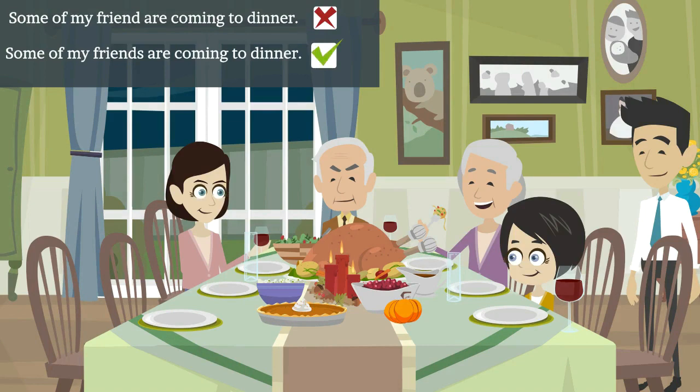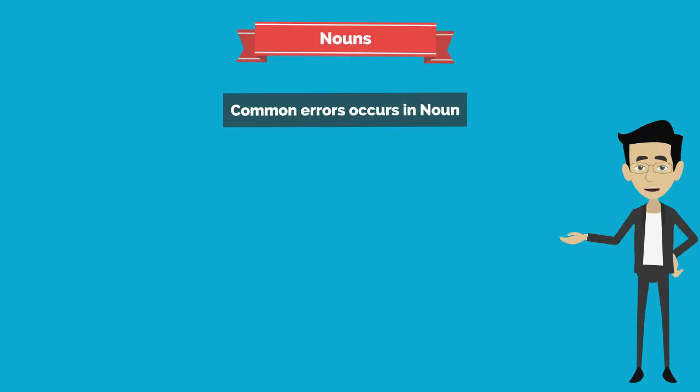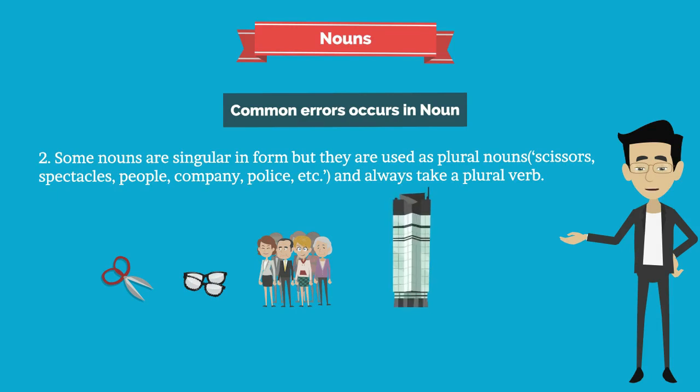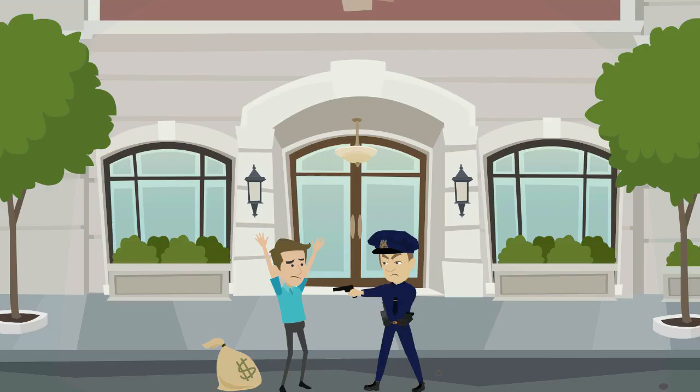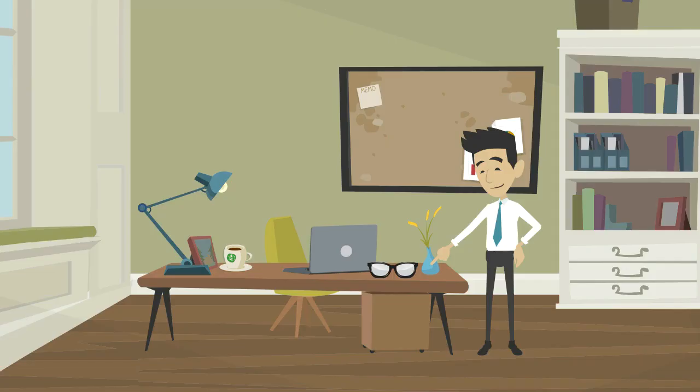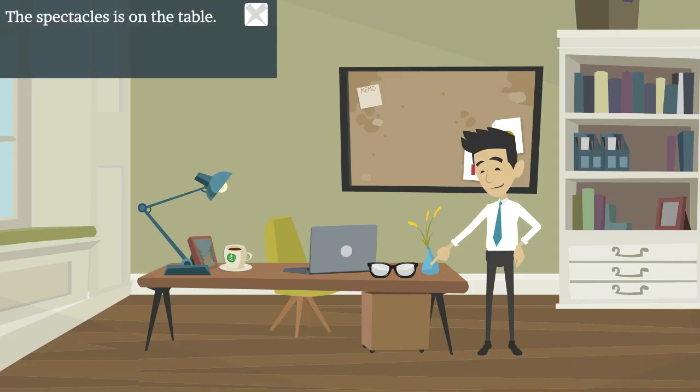This is incorrect. Some of my friends are coming to dinner. This is correct. Second, some nouns are singular in form but they are used as plural nouns: scissors, spectacles, people, company, police, etc. and always take a plural verb. For example, the police has arrested the thief. This is incorrect. The police have arrested the thief. This is correct. The spectacles is on the table. This is incorrect. The spectacles are on the table. This is correct.